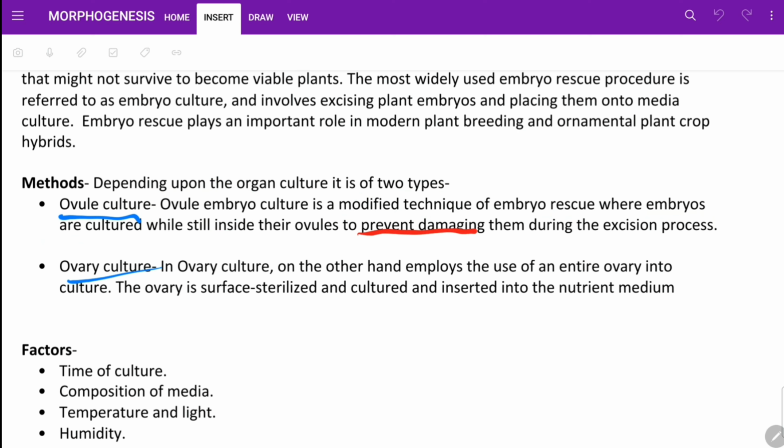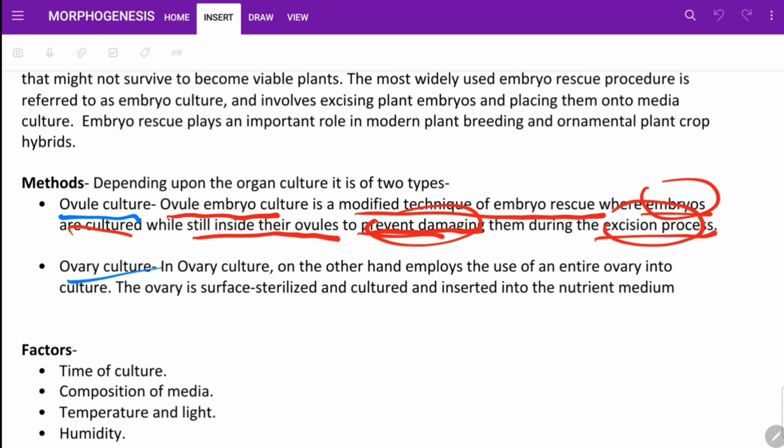It is a modified technique, called ovule embryo culture. The excision process causes damage to the embryo, so we culture it while it is still inside the ovule.